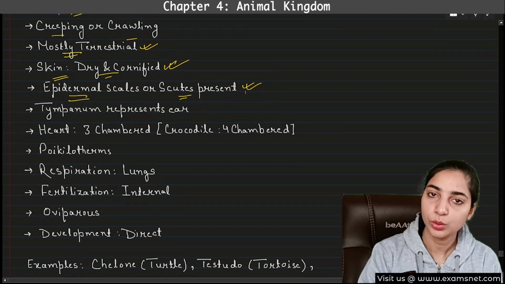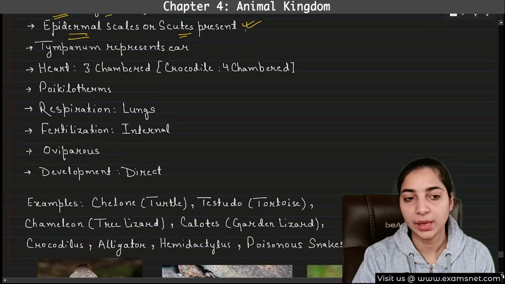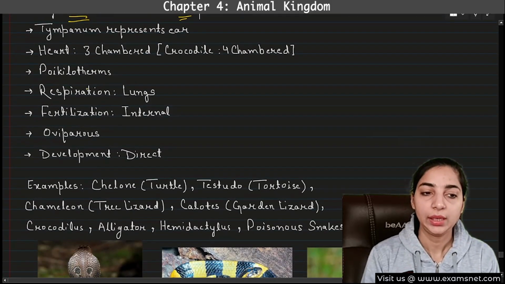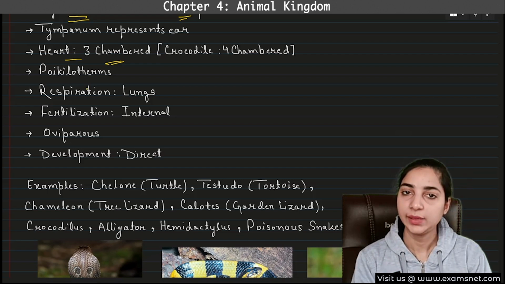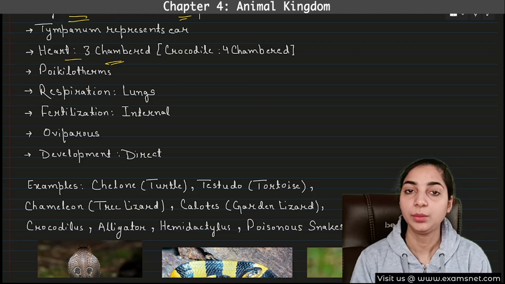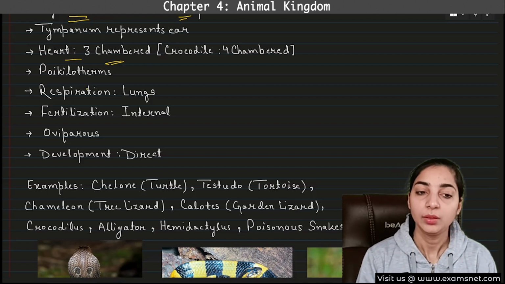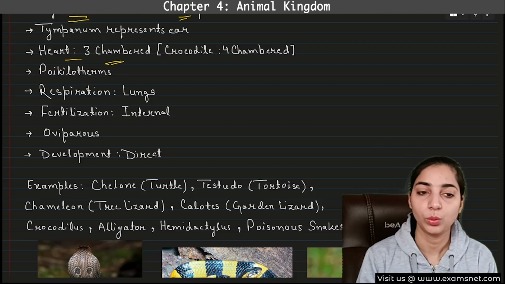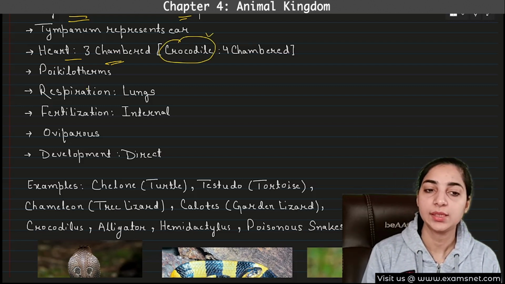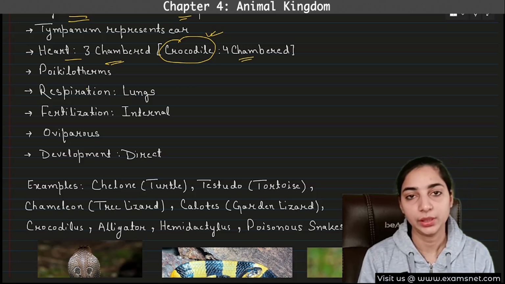In amphibians also tympanum was present. Here also tympanum is present. Then heart is three-chambered. We have discussed that the amphibians as well as reptiles will have three-chambered heart, but there is one exception here. One reptile that has four-chambered heart is crocodile.